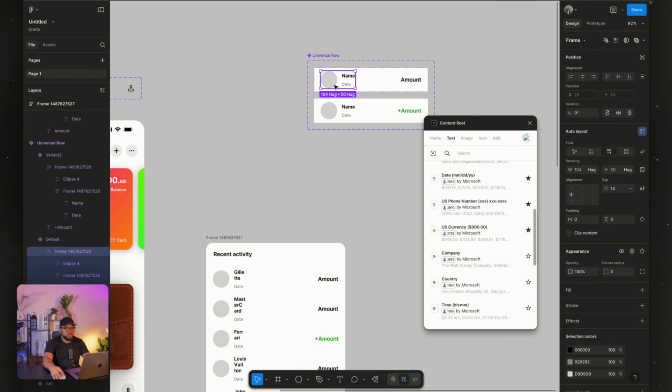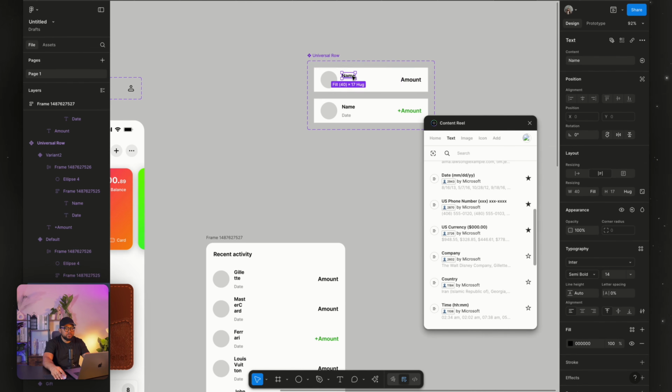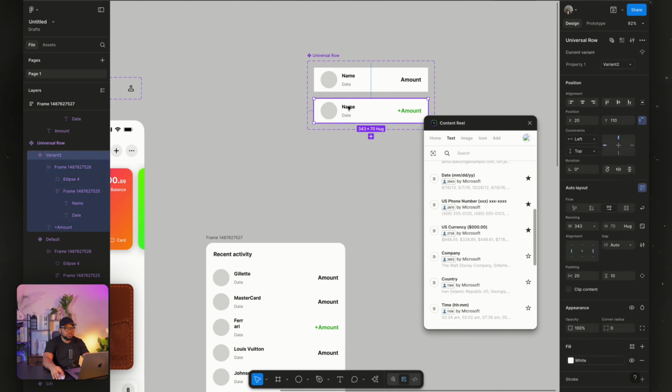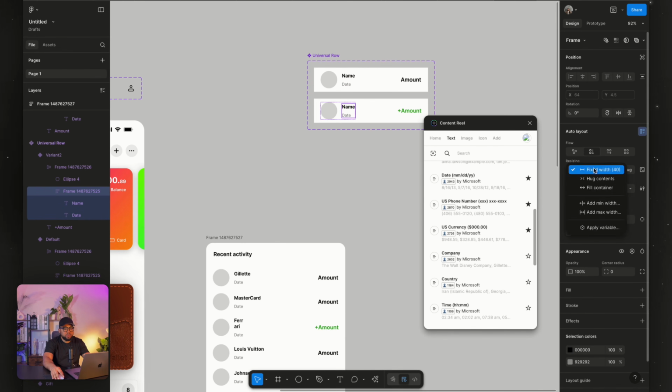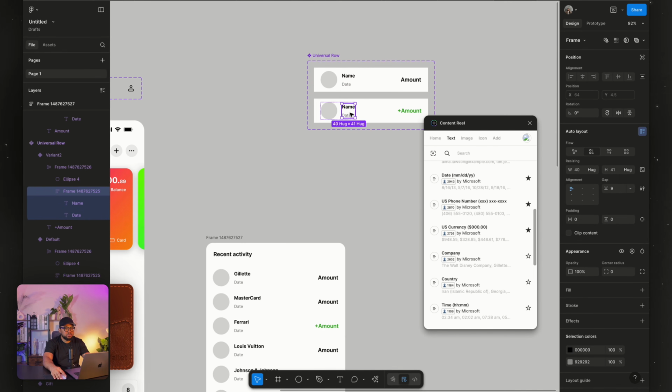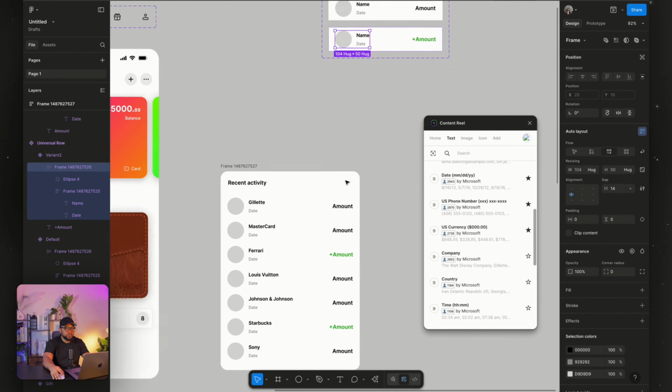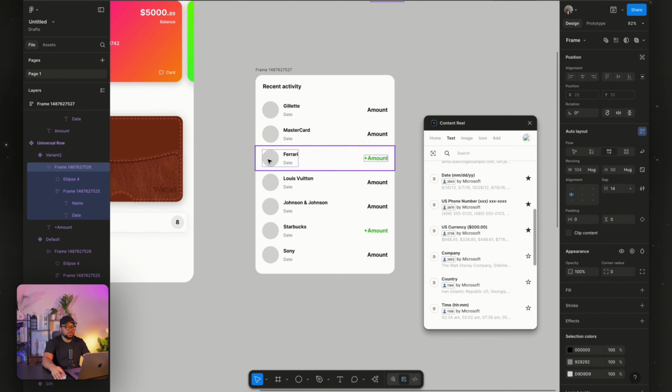First of all, set this to fill. Then for this, set it to fill. Just set it to hug. That is what is causing that issue. Then for these two, set it to hug, set this to also hug. So you see everything has fixed itself.